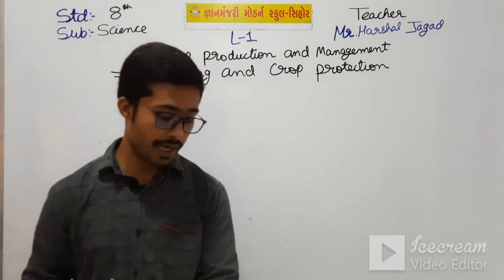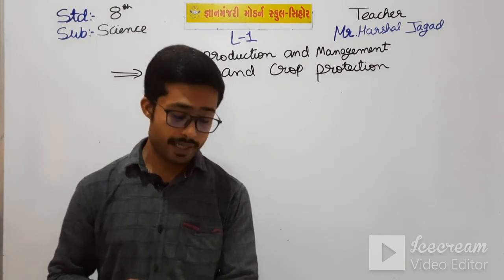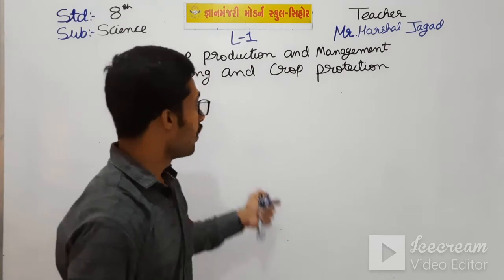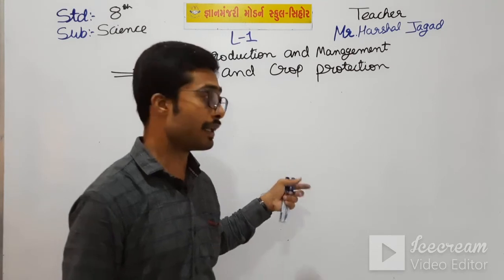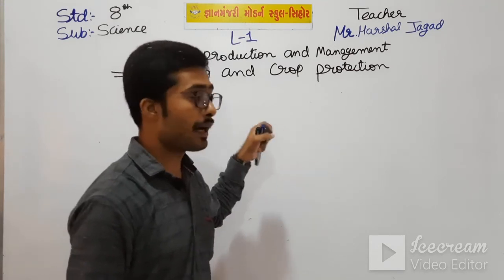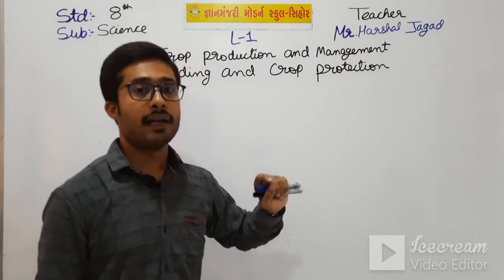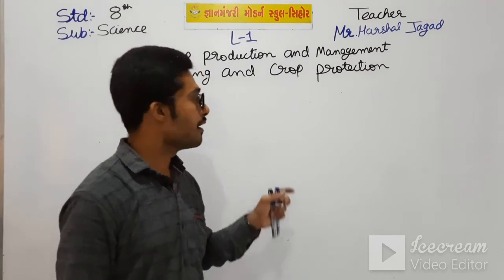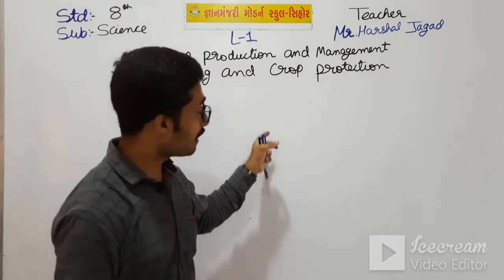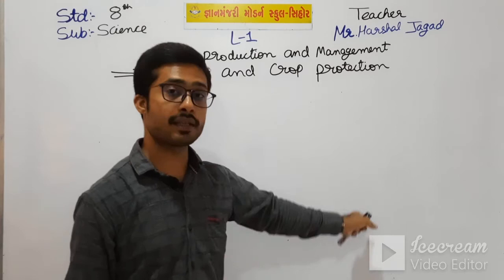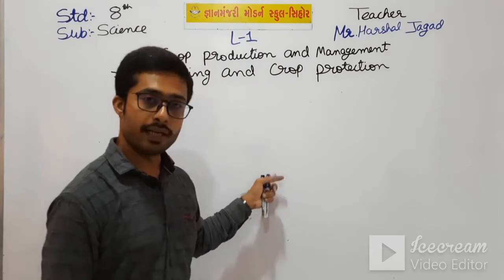Weeding can be done manually, either by hand, or by spraying special chemicals called weedicides. There are two methods of removing weeds. First of all, manually. When the farmers pull them out, it is known as the manual method. Another method is that weeds can be destroyed by adding special chemicals that only harm the weeds but do not harm the plants or crop which we have grown.